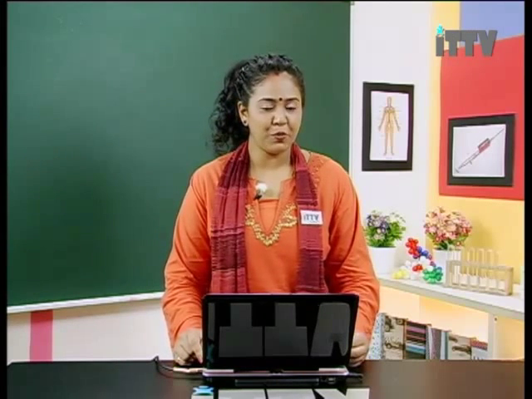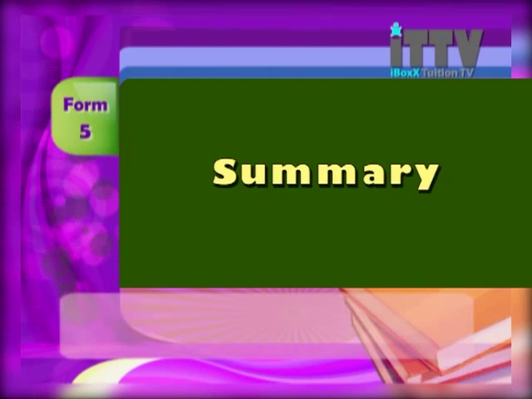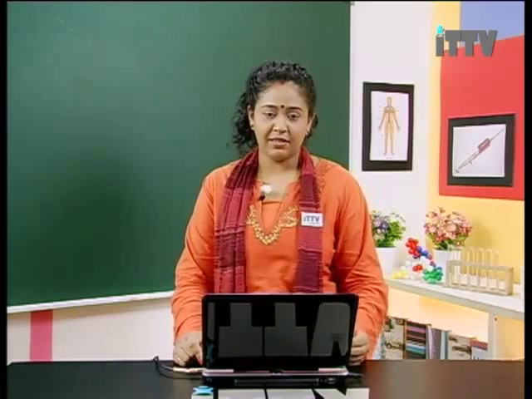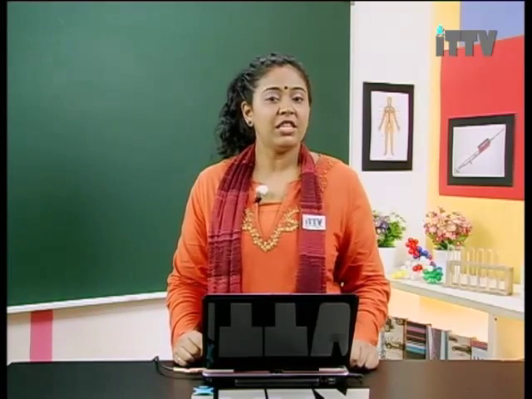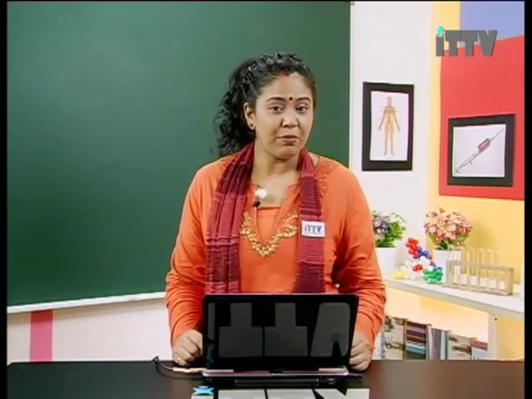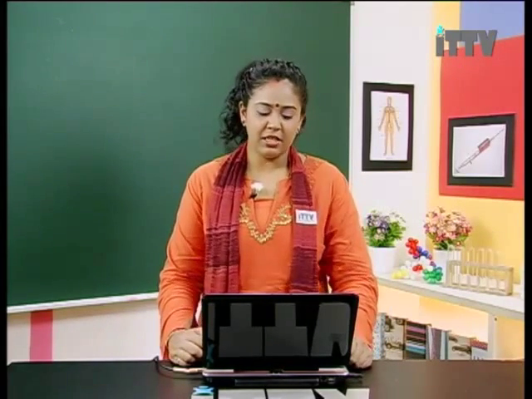So let's summarize what we have learned today. We have learned white blood cells are divided into two, that is phagocytes and lymphocytes. On top of that, we have learned immunity, whereby it is divided into two, active immunity and passive immunity. We also have learned that passive immunity can be divided into two, that is natural and artificial immunity.